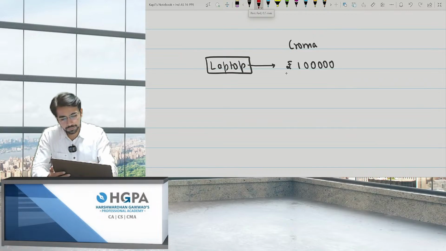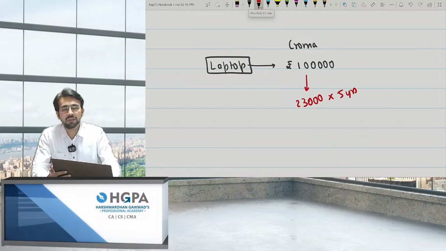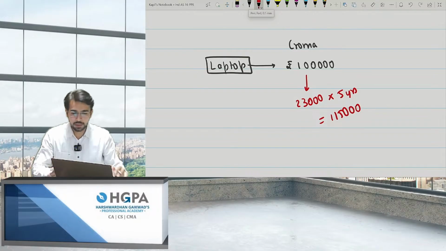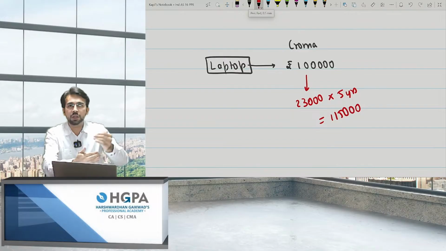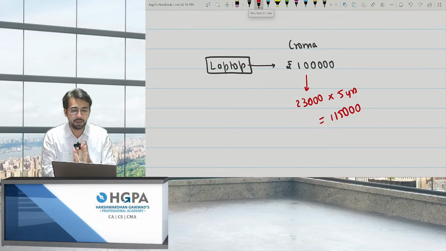So they told that okay, what you do is give us 23,000 for 5 years, that is 1,15,000. Can you please tell me at what value should I record the asset? I have given 23,000 only right now, and they told you have to pay 23, 23, 23, 23, 23 for 5 years, and total of 1,15,000 I have to pay for the laptop.